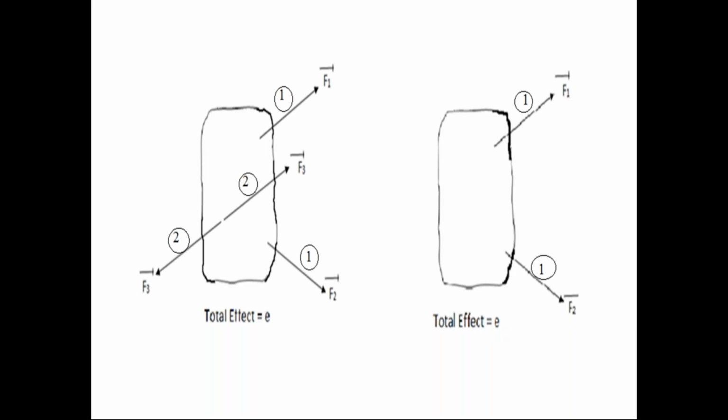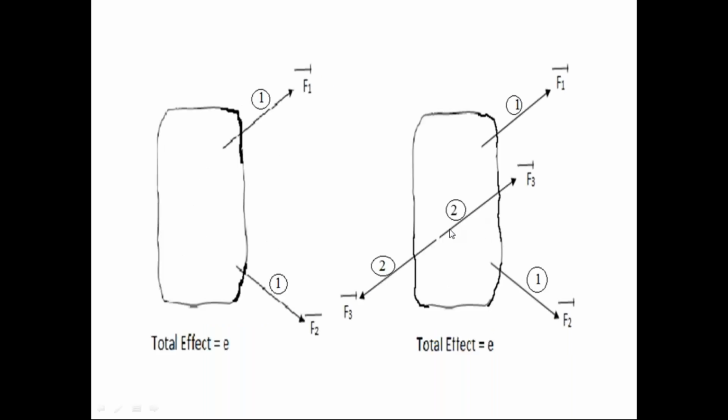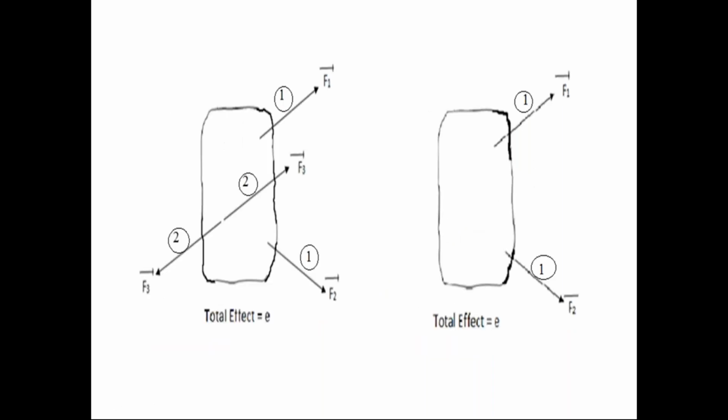In the first discussion, we apply the second force system on the rigid body. This is the first discussion. In the first discussion, we apply the second force system in the equilibrium condition on the rigid body. No change in the effect on rigid body because this force system is in equilibrium condition. In the next discussion, we remove the second force system from the rigid body.